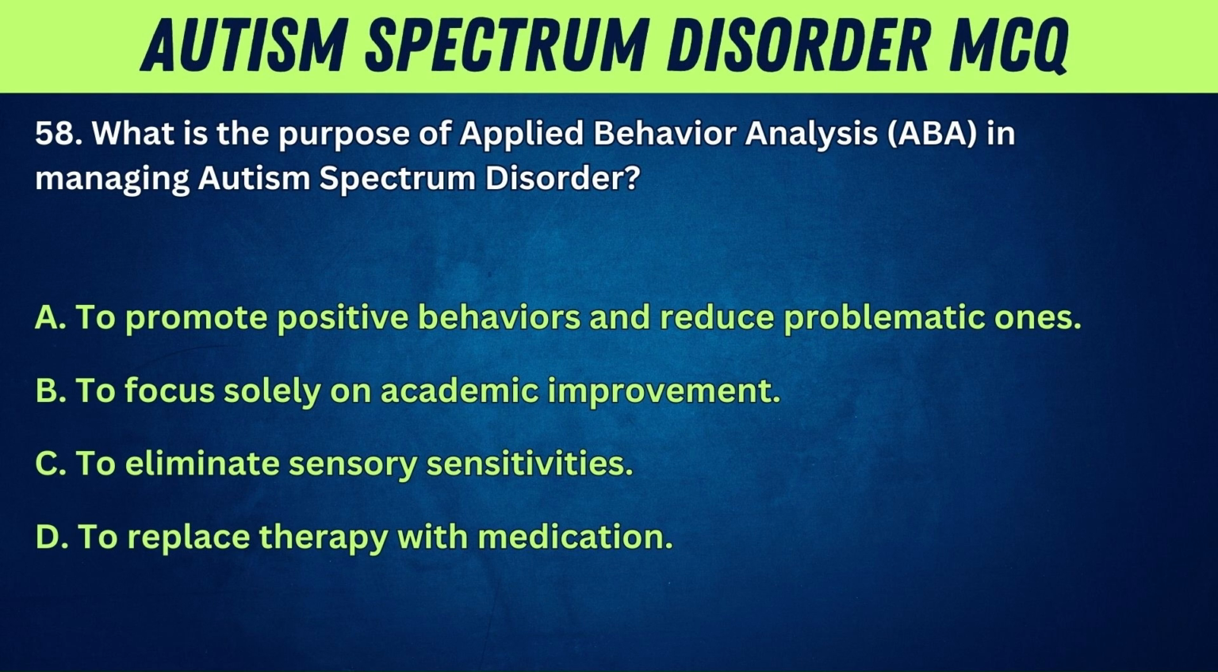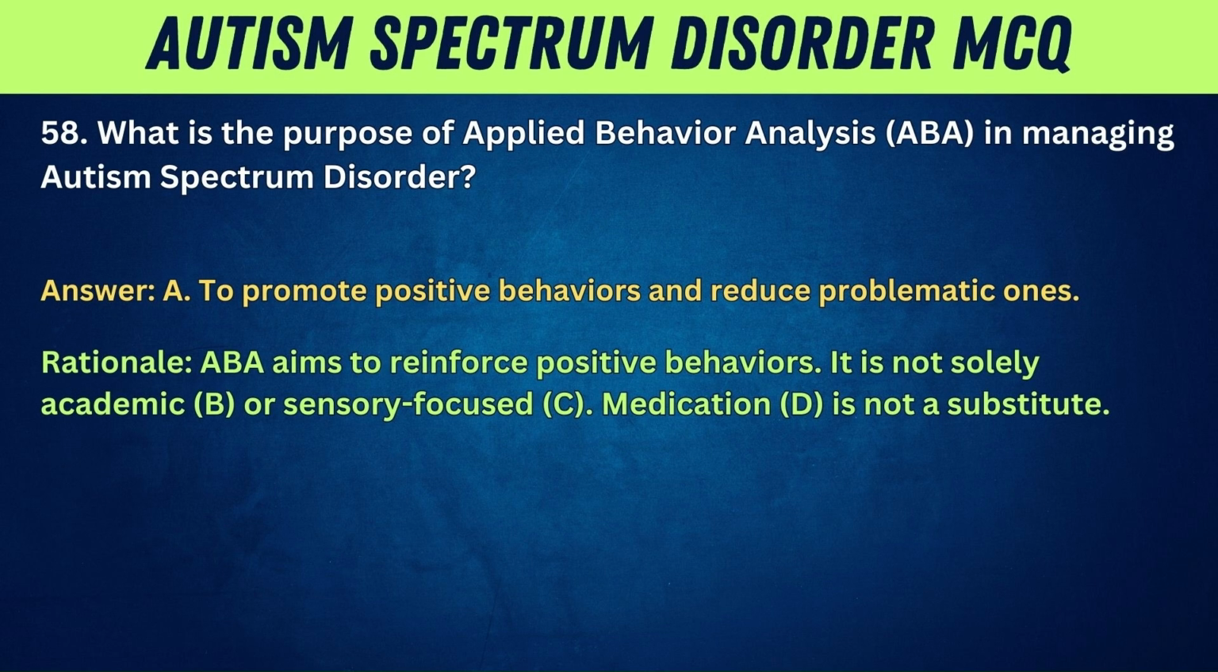58. What is the purpose of applied behavior analysis, ABA, in managing autism spectrum disorder? A. To promote positive behaviors and reduce problematic ones. B. To focus solely on academic improvement. C. To eliminate sensory sensitivities. D. To replace therapy with medication. Answer: A. To promote positive behaviors and reduce problematic ones. Rationale: ABA aims to reinforce positive behaviors. It is not solely academic, B, or sensory-focused, C. Medication, D, is not a substitute.